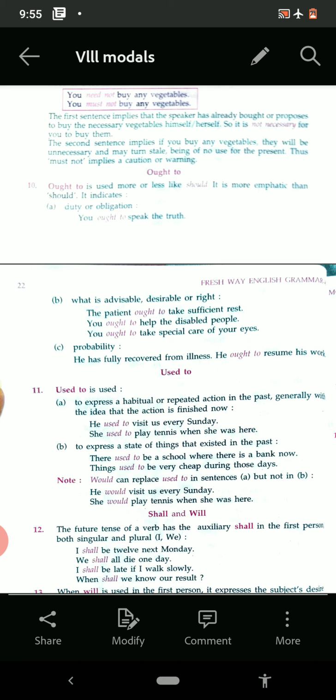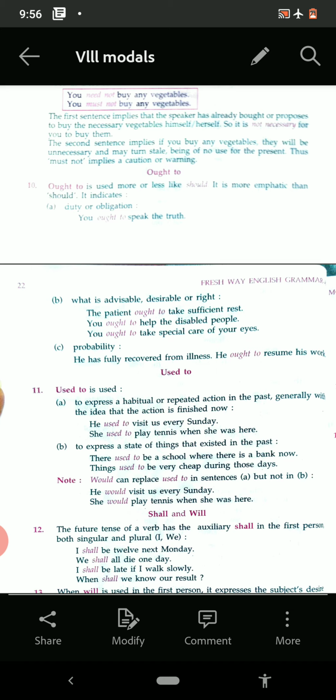See the example. There used to be a school where there is a bank now. Things used to be very cheap during those days. Now see, would can replace used to in the sentence sometimes. For example, he would visit us every Sunday. She would play tennis when she was here.